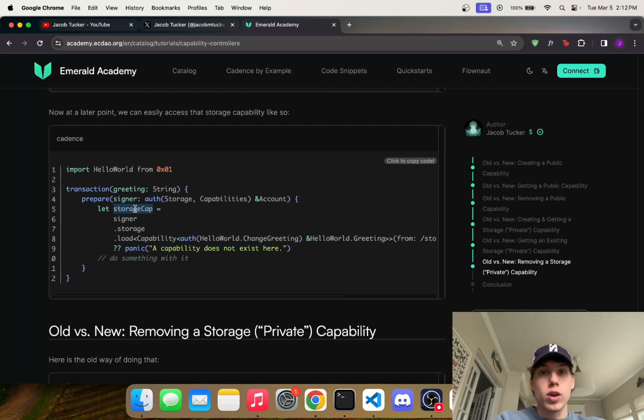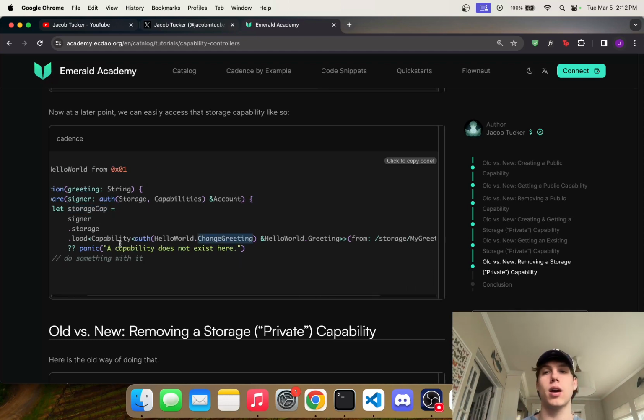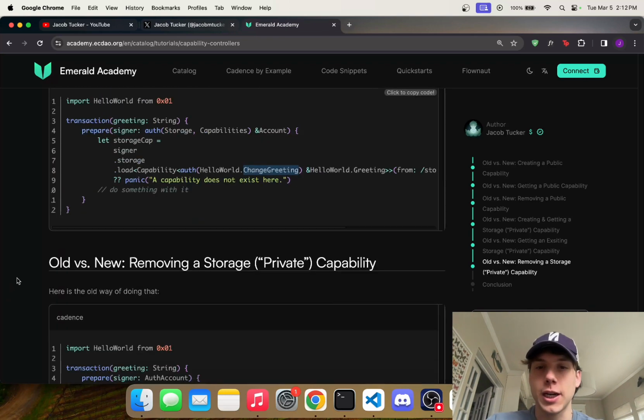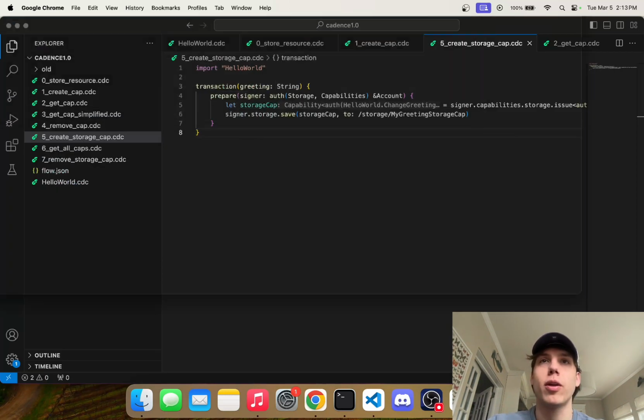You could store that in a resource and give that to somebody. Again, the main idea here is that you're taking that capability and you're passing it around to other people to almost act as a key to your account to be able to change your greeting variable. So that's how that would be done in the future. Okay. So great. So let me move that back up here.